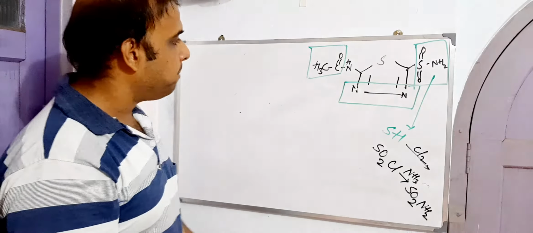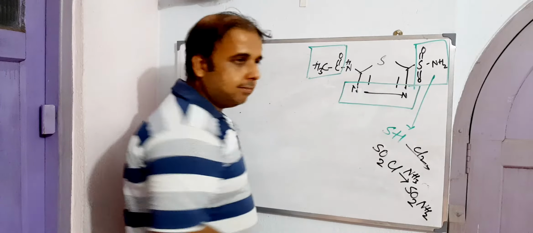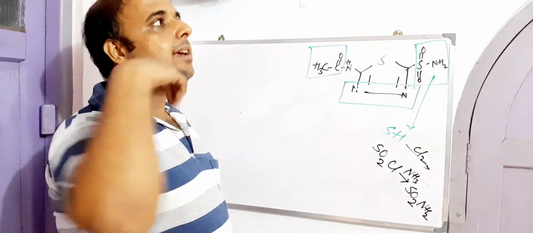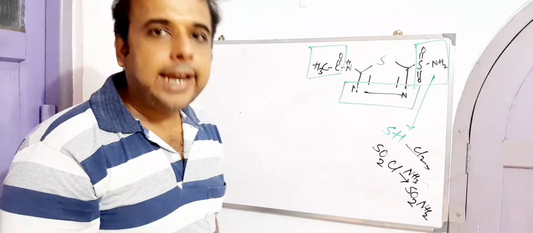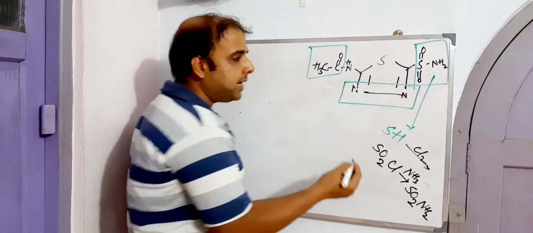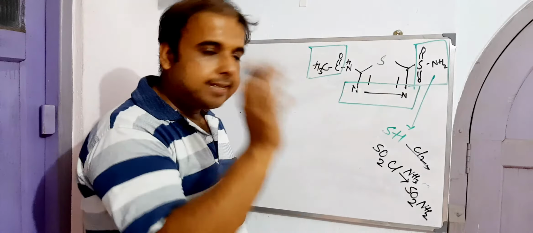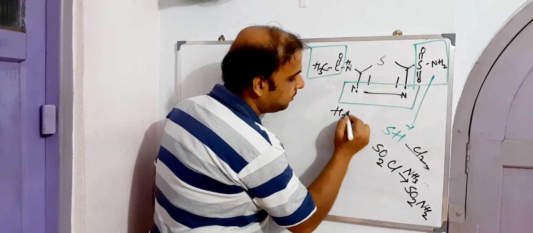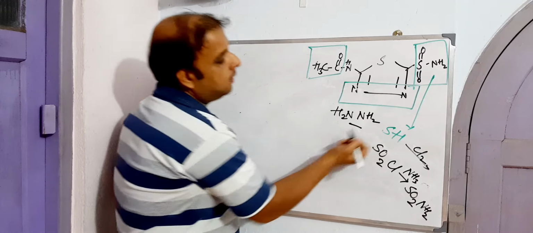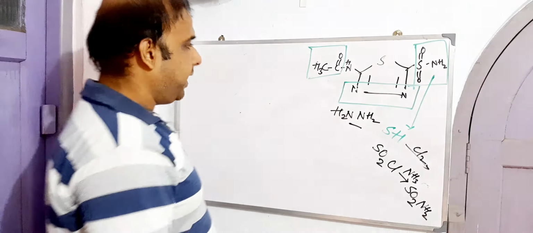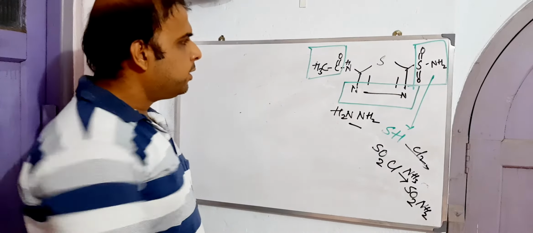And what about this N–N? When one N is the proximal neighbor of another N, the kind of compound in which we can find this particular arrangement is nothing but hydrazine, hydrazine hydrate. So this is about this.